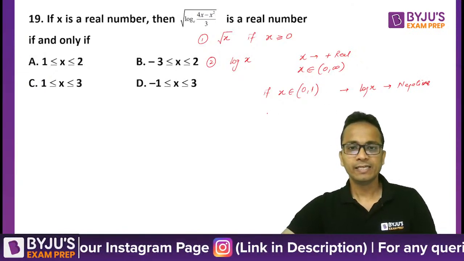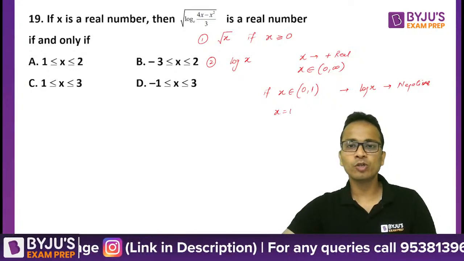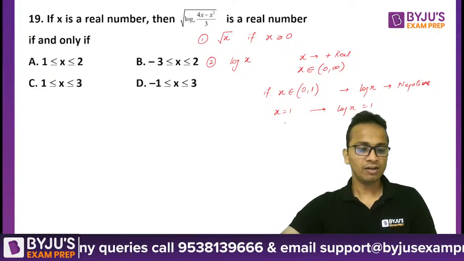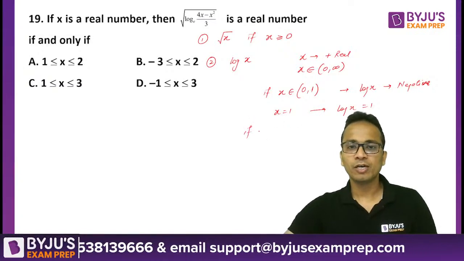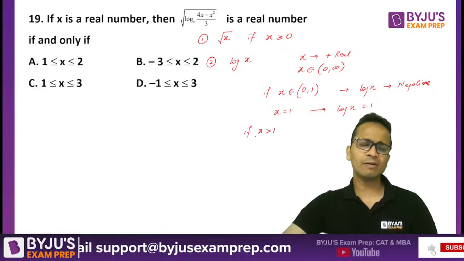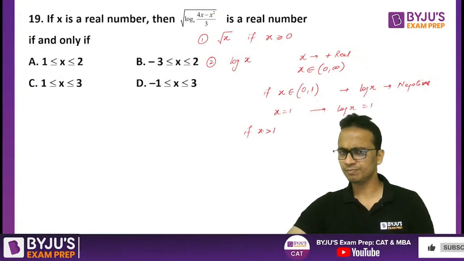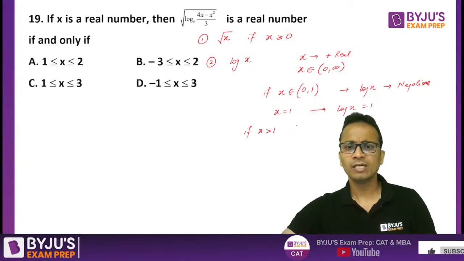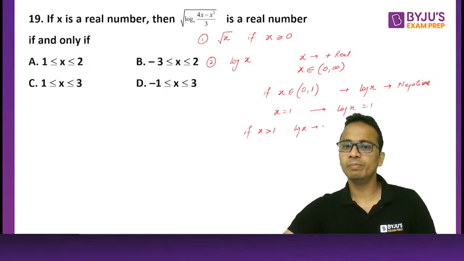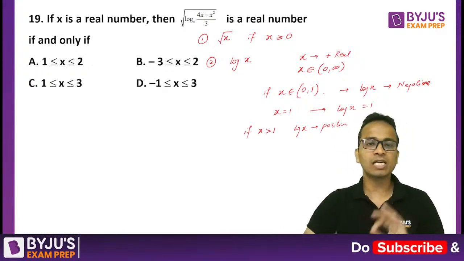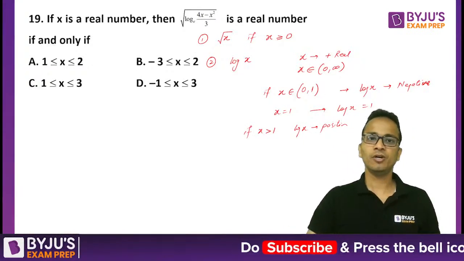Secondly, if x is equal to 1, then log x is equal to 0. Finally, if x is greater than 1, that means x is from 1 up till infinity, then log x will be positive. So these are some important things that you must understand for the log function.